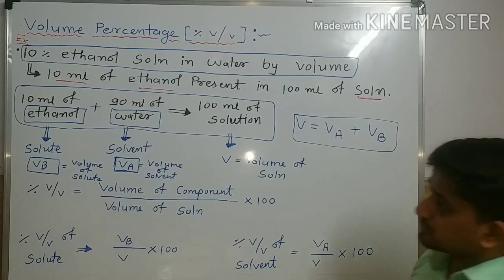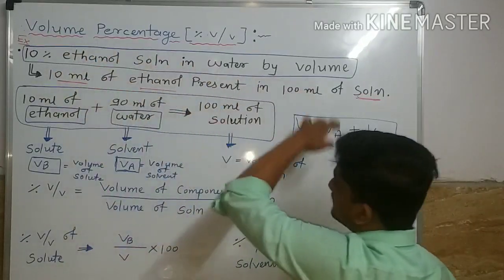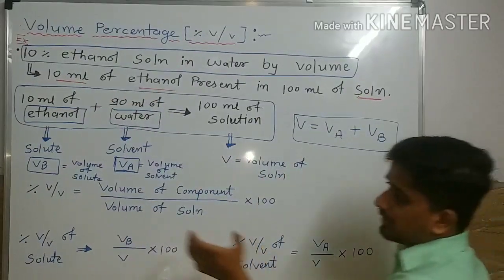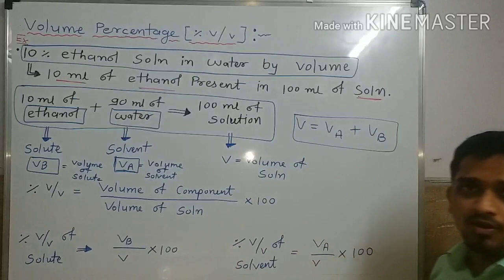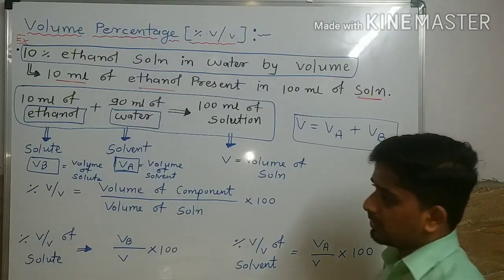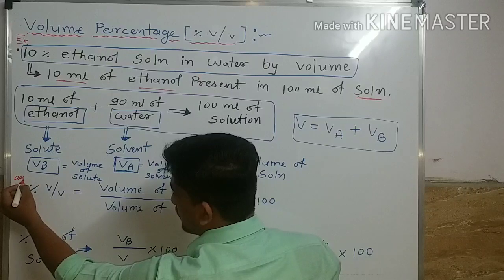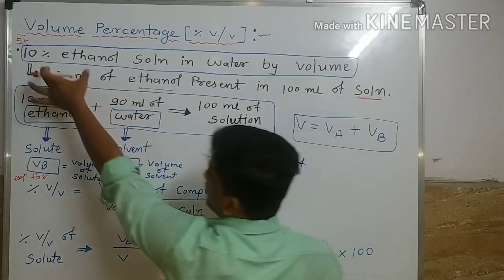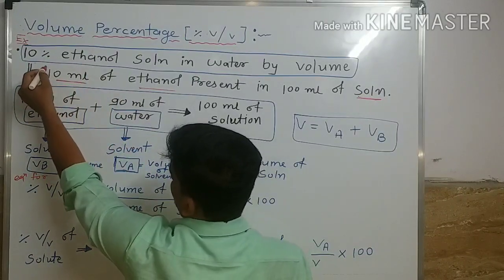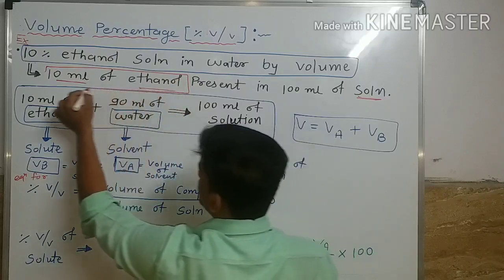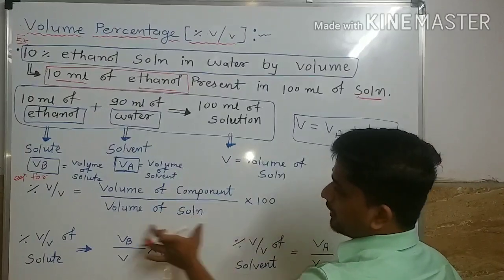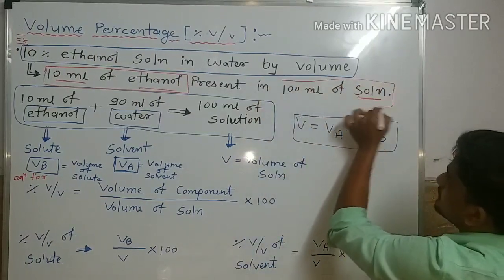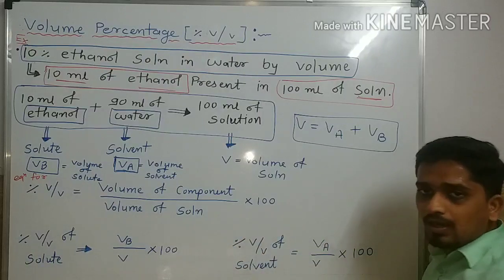Okay, so now from all this concept we got the equation for percentage of V by V. The equation for percentage V by V is volume of component divided by volume of solution, and into 100.